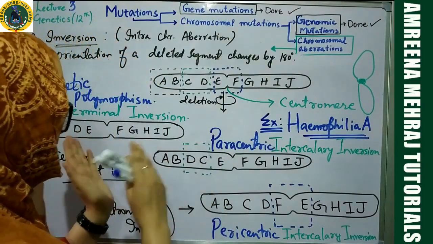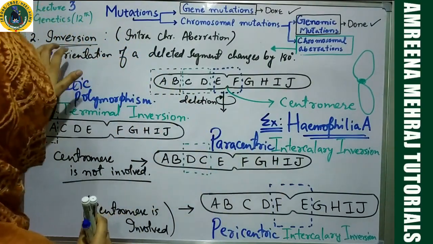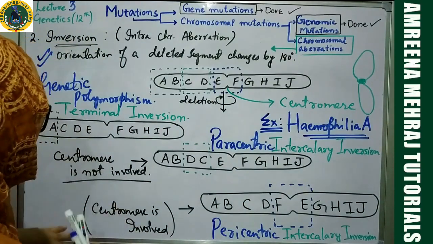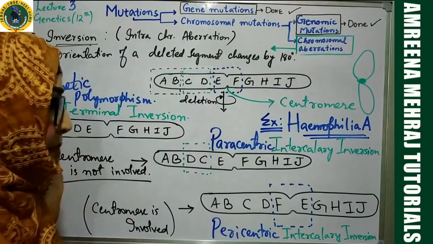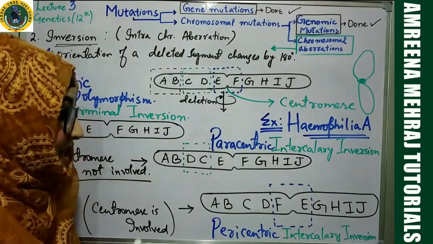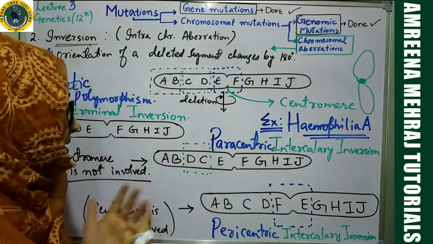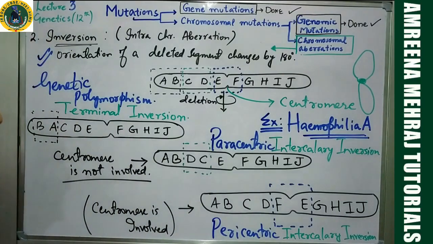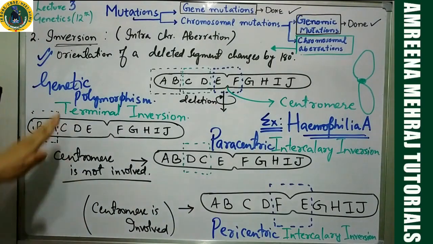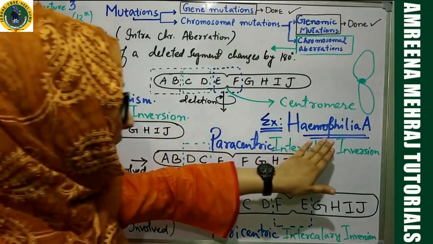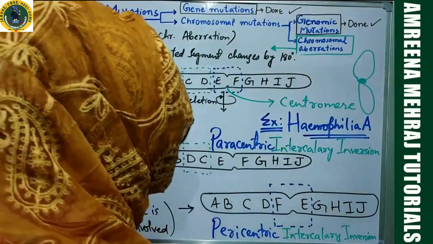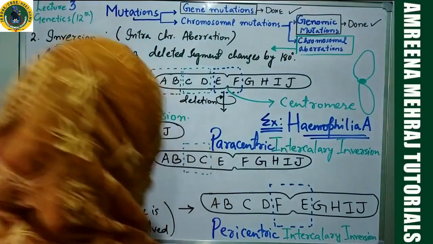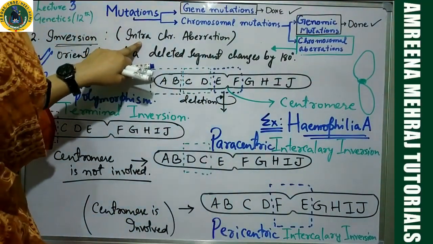Those differences in alleles arise because of inversions at the genetic level. The best example of genetic polymorphism arises in Drosophila. The reason behind that is again inversion mutations. Remember, genetic polymorphism and genetic disorders like hemophilia A are caused due to inversion mutations. This was again an intrachromosomal aberration.